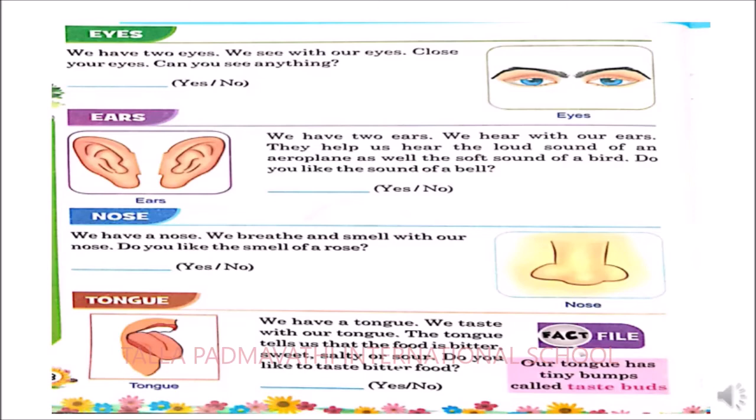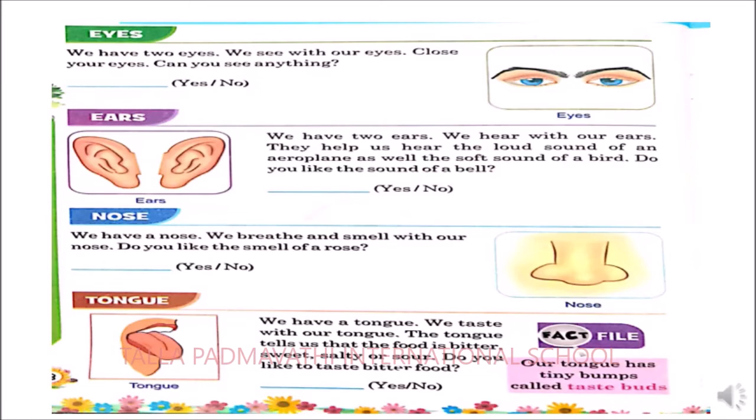That is, the second sense organ will be able to hear a loud sound as well as a soft sound also. Now, do you like the sound of a bell when it rings in your school? So you have to give an answer, is it yes or no?